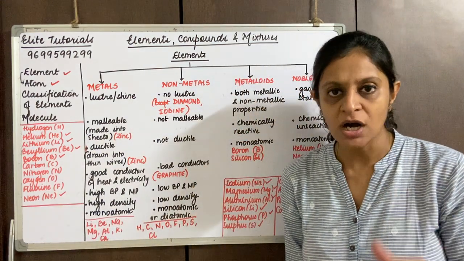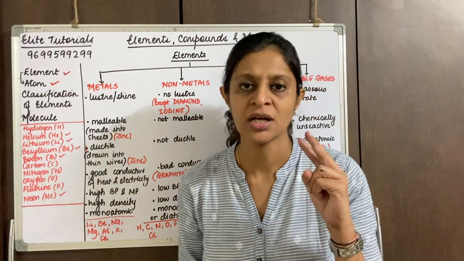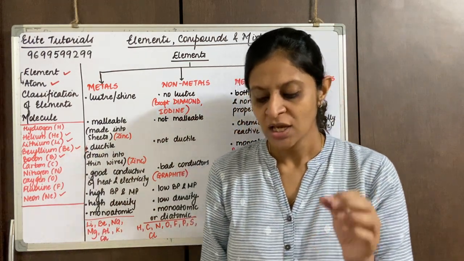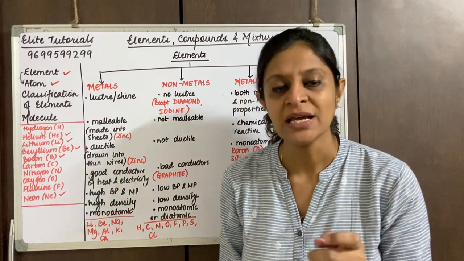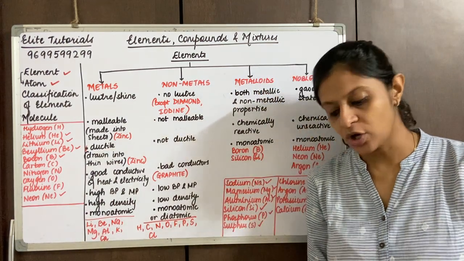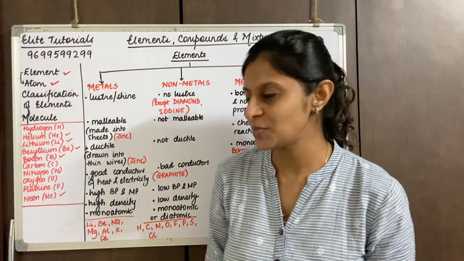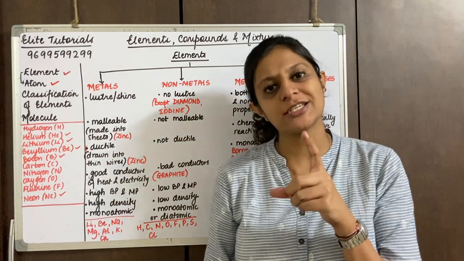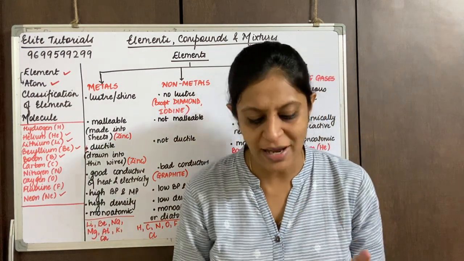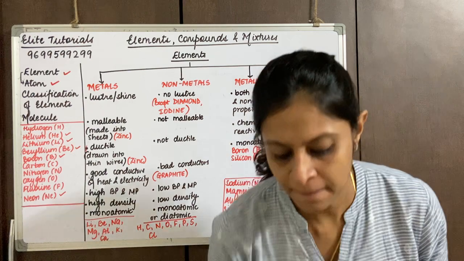Now mercury is Hg, silver is Ag, platinum is Pt, and gold is Au. So this is an extra table which has been given to you. What we can do is also learn this table of metals that is given over there.